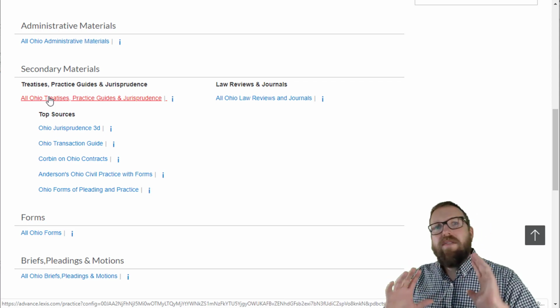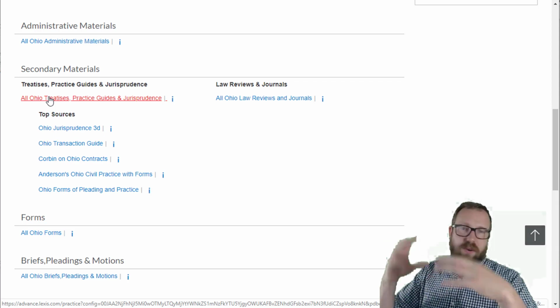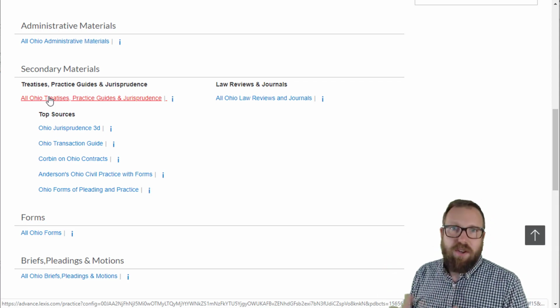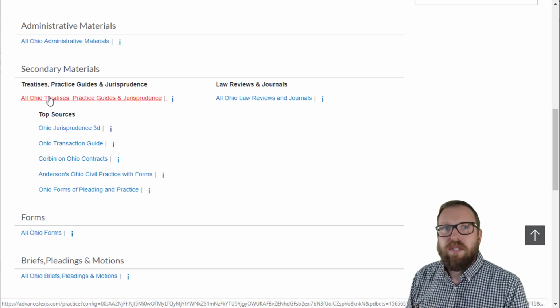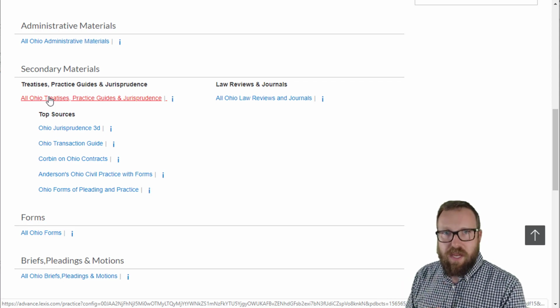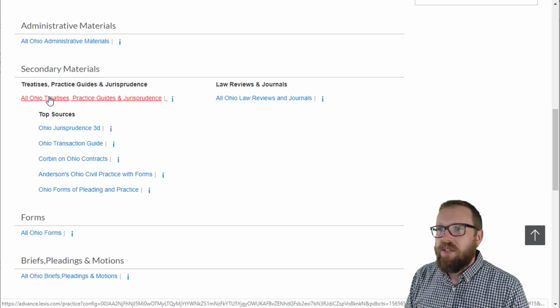But again, you have to go after things. You can't just let too much information come to you and then you filter through it all. You're going to get lost. So instead, go directly for a source, the one you need when you need it. So we're in the 2nd step of the research process, so we're going right for a torts treatise.